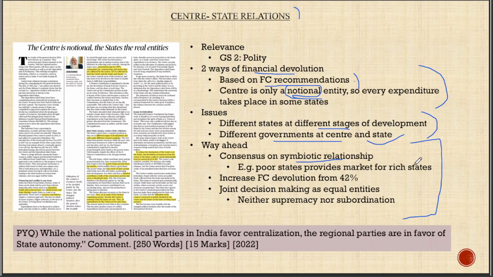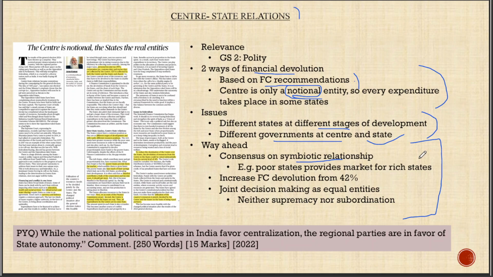What do we mean by symbiotic relationship? We have talked about rich states, per se take Tamil Nadu or Kerala or Karnataka. One of the important grievances from the part of these states is that when they contribute 1 rupee to the total tax pool, what they get back as the financial devolution is just 50 paise or below that.